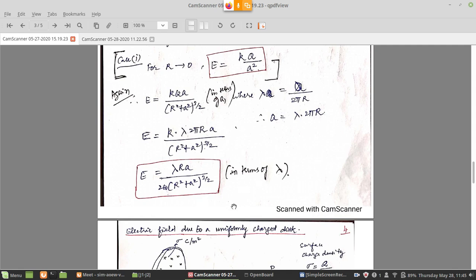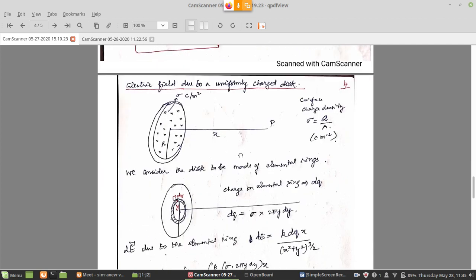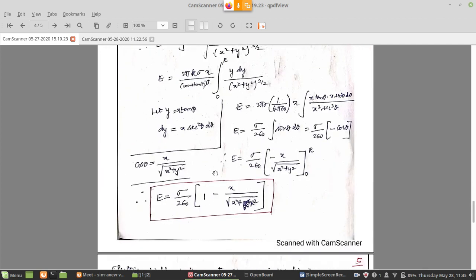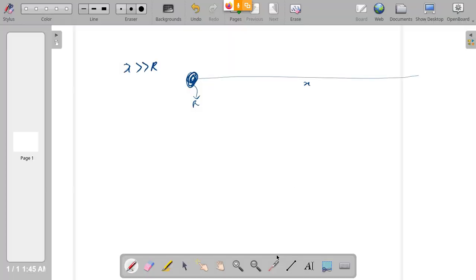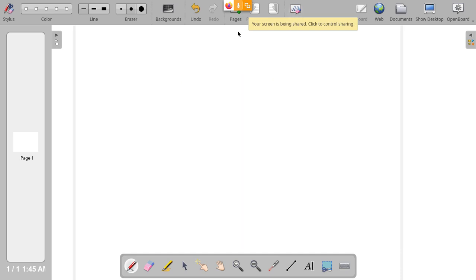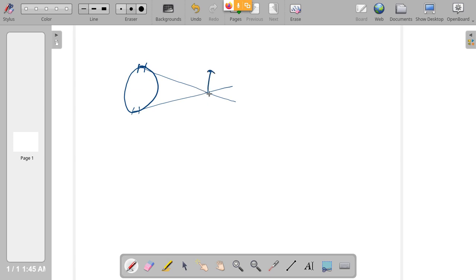Some of you may think like that, but it is not true. Half ring is a very different problem compared to the full ring. Because there we assumed that for any segment that you choose, the opposite segment also contributes, and the electric field components will cancel accordingly. The cancellation will occur along the vertical direction here. The horizontal components will add. This is how we did the full ring. But for the half ring, it is a somewhat different story. We cannot do it that way.